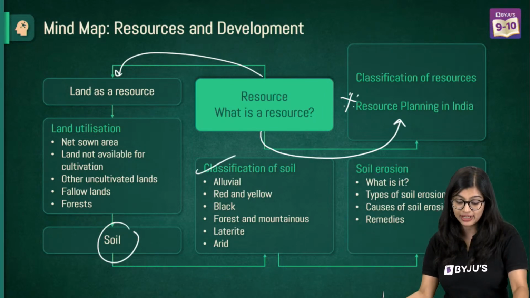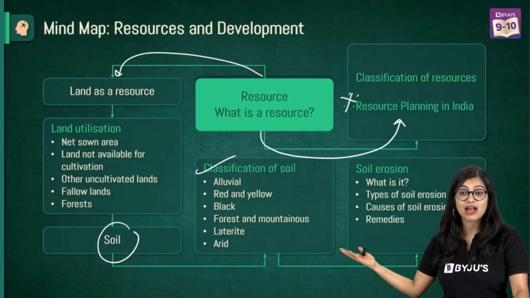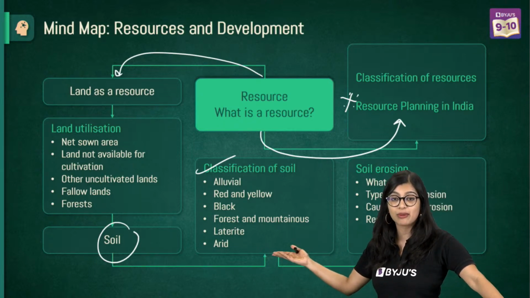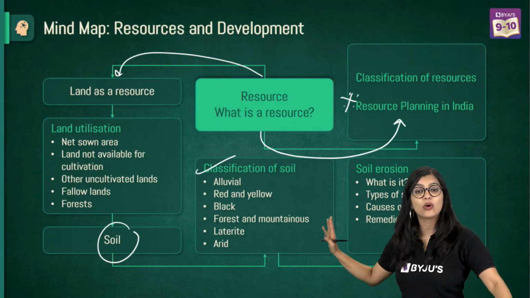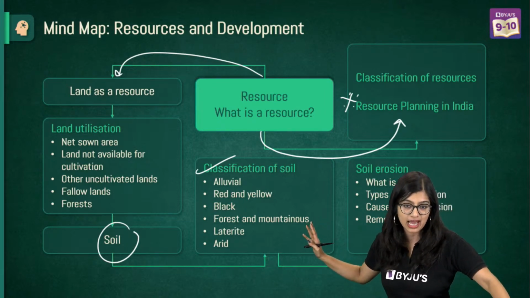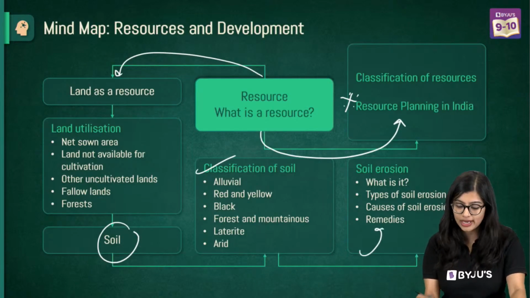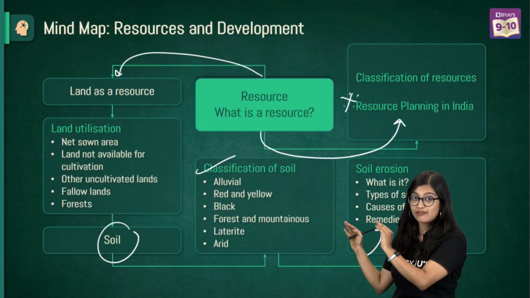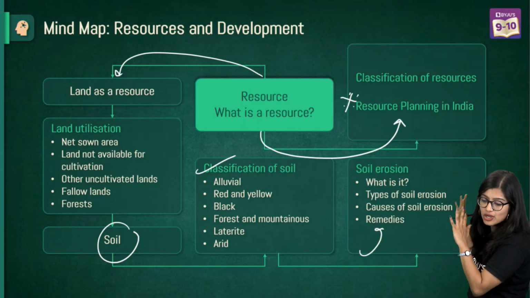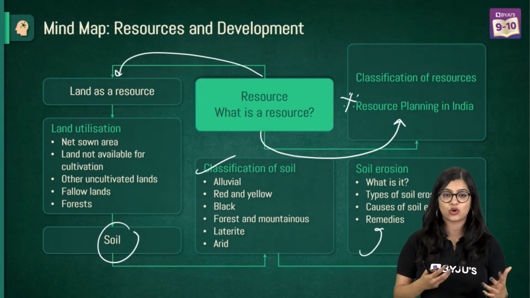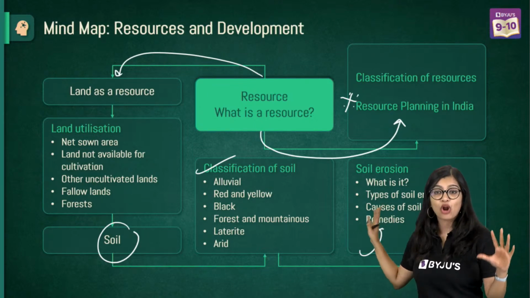Then, moving on, we learned about soil and the classification of soil, and this is the part that scares you the most, ma'am. How am I going to remember all this? This is for all of you not to get worried, it's going to be easy. This is a CBSE class. And then we have soil erosion, where we spoke about what soil erosion is, the types of soil erosion, and its causes and remedies.